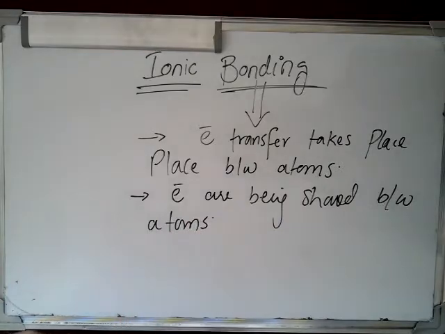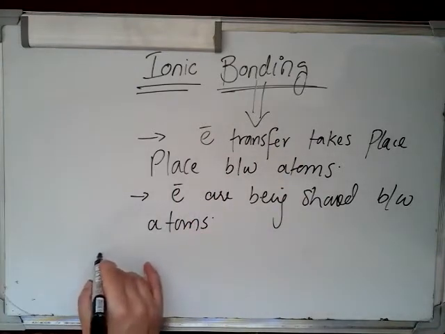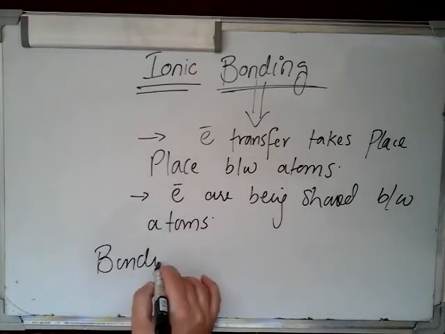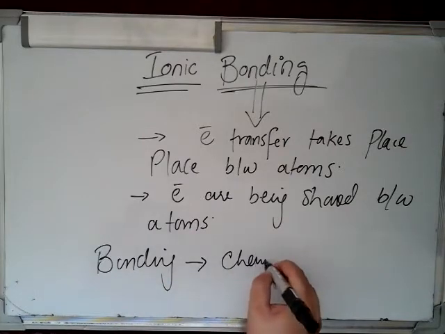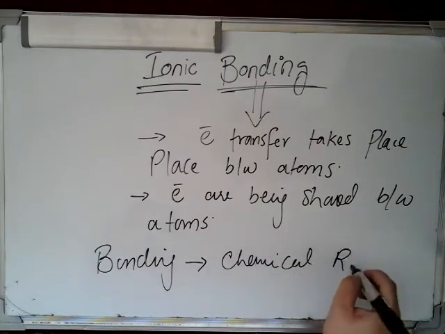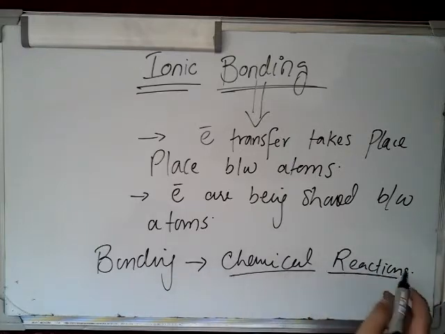Okay, so bonding is actually the reason for chemical reaction. Because of bonding, many chemical reactions can occur.